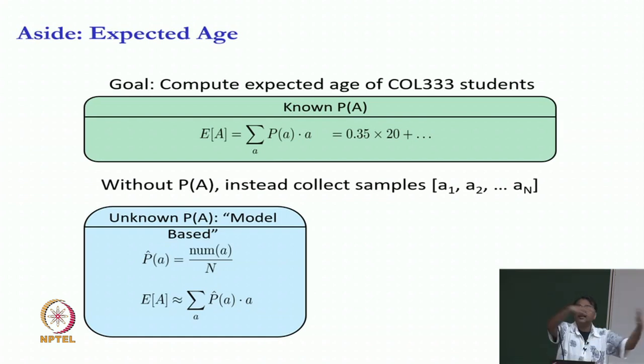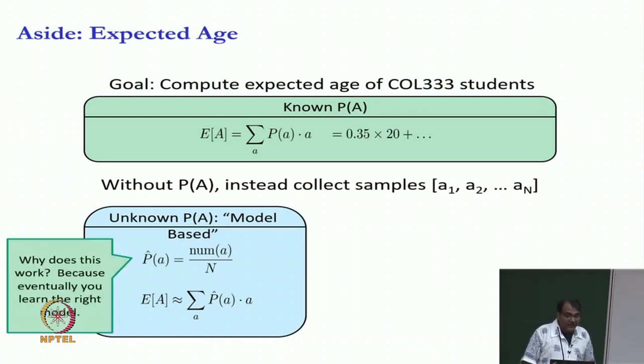In the limit of all of your ages being sampled, this gives you the right number. This is what I am calling the model based computation of expectation. And this works because eventually you learn the right model. In the limit of a lot of samples, you finally learn the right model, or as more and more samples come, your p hat becomes closer and closer to p, and eventually your expectation becomes closer and closer to the original expectation.